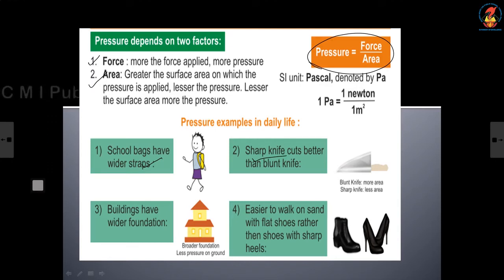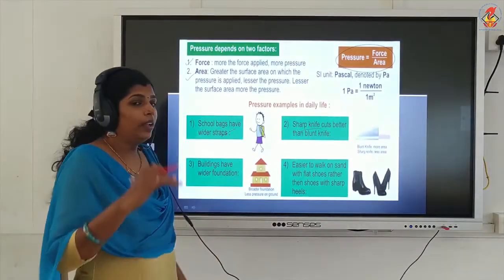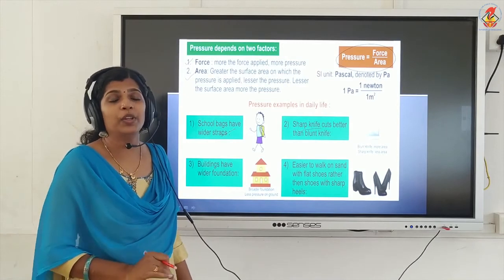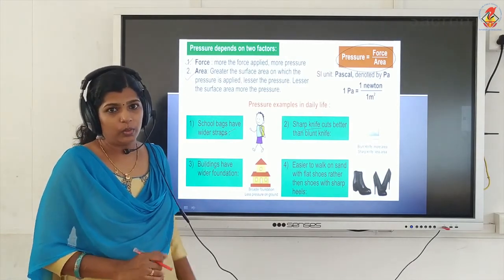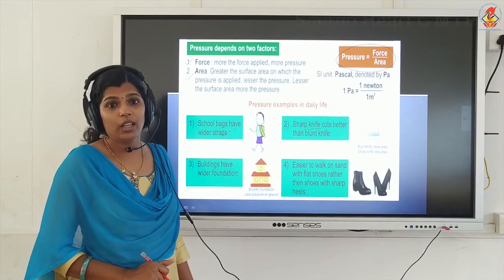Buildings have a wider foundation. The reason is that when area increases, it will exert less pressure on the ground.